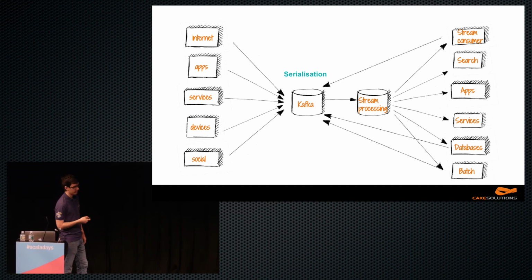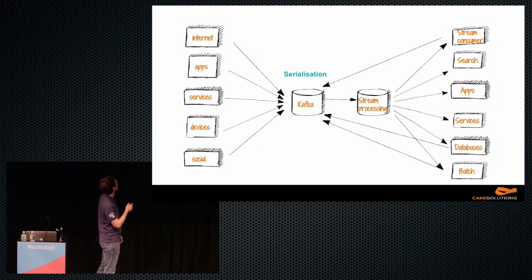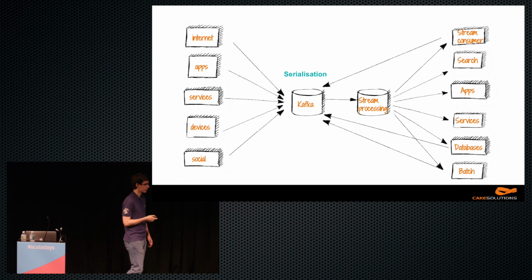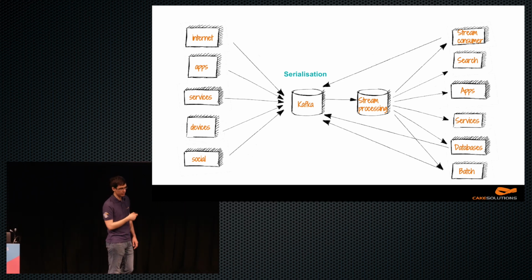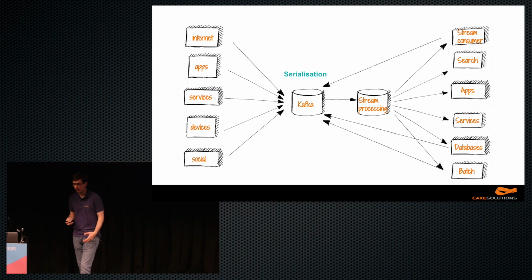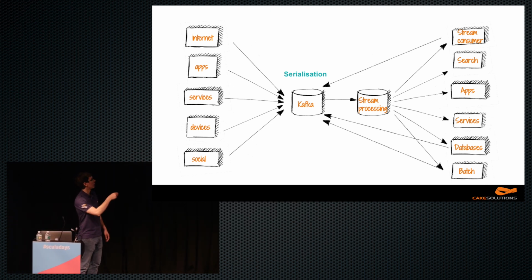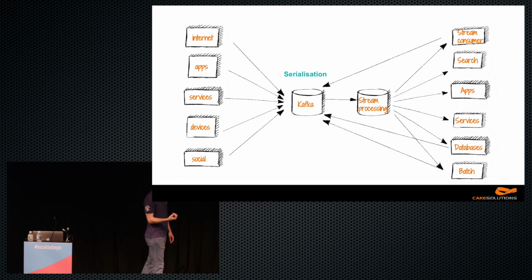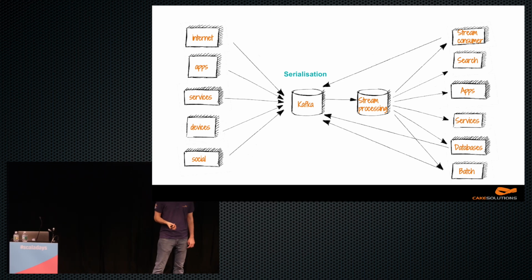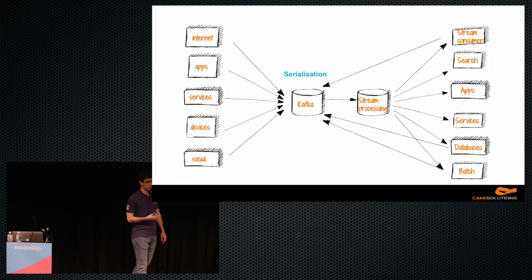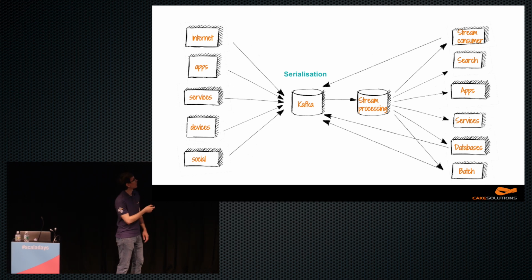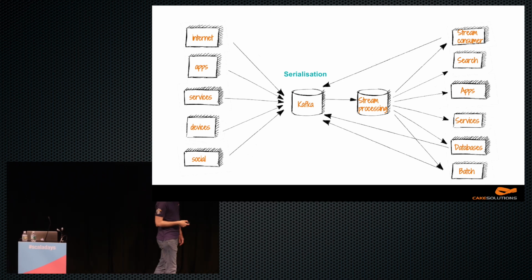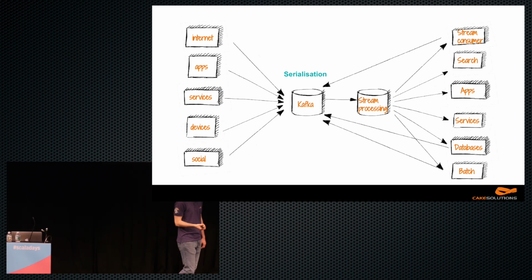So any social media devices, any services or microservices can just publish the stream of events into this streaming data pipeline. And then anyone on the other side who's interested in the data can subscribe to the stream and be updated all the time immediately without having to query for the data. So we can have, again, something like search engines, applications, services, anyone who's interested.